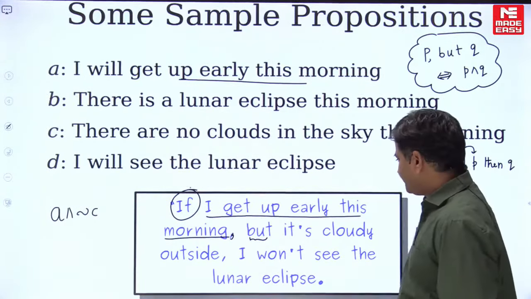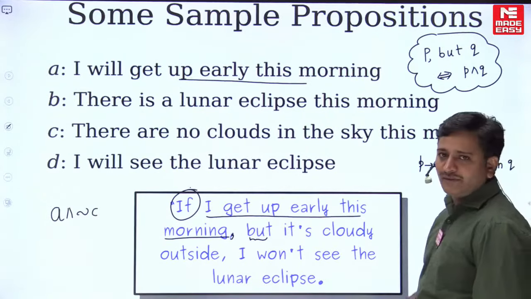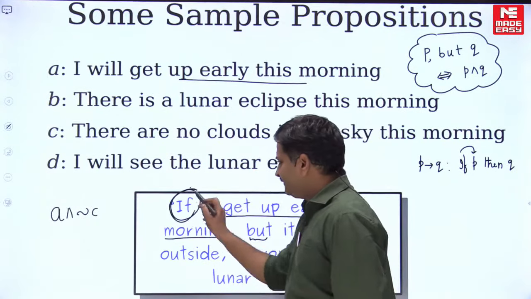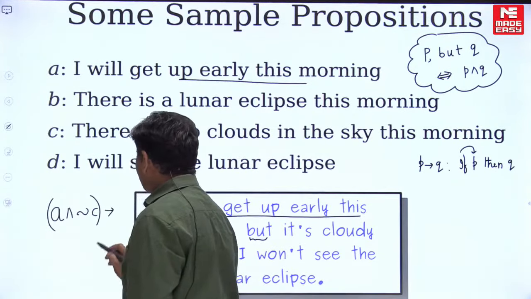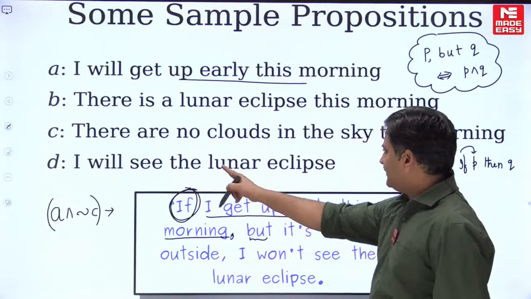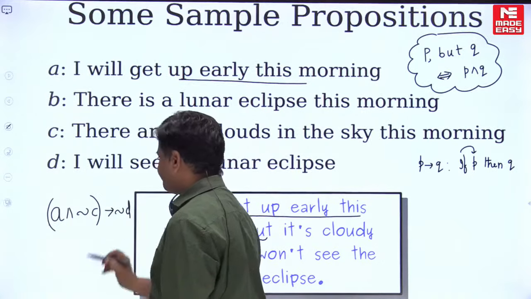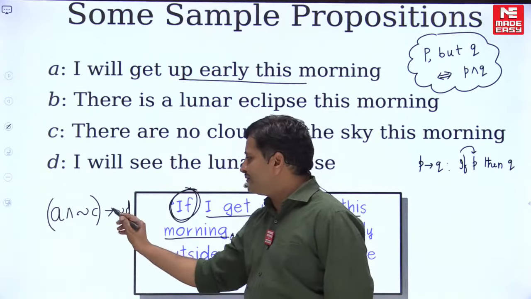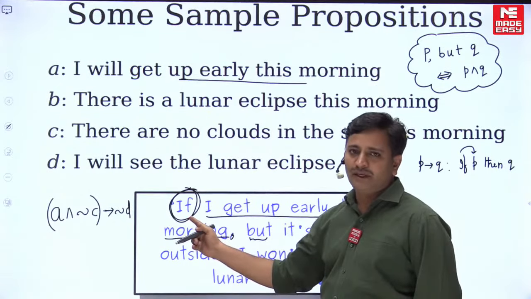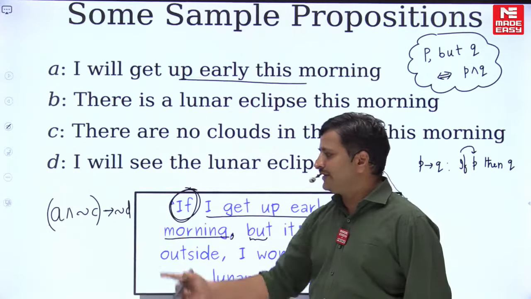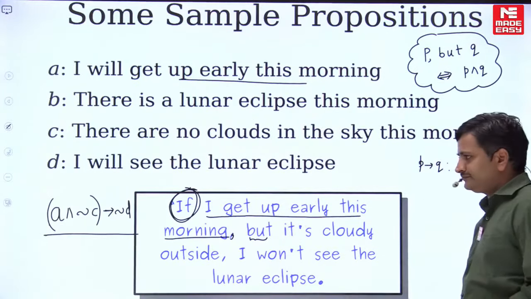And afterwards, I won't see the lunar eclipse. Since it is starting with "if" here, this is one statement, which implies I won't see the lunar eclipse. That is, I will see the lunar eclipse denoted by D. I won't see the lunar eclipse means negation D. How can you understand we have to use the implication symbol here? The reason is here they mentioned "if". So by using this condition only I have written this statement. That's all. Any questions, friends?